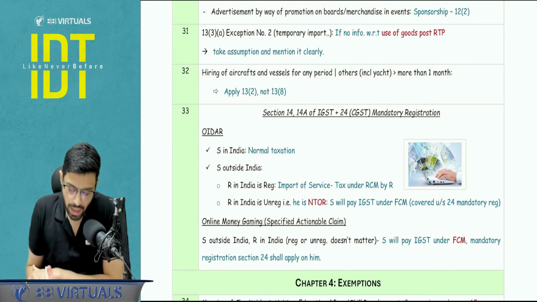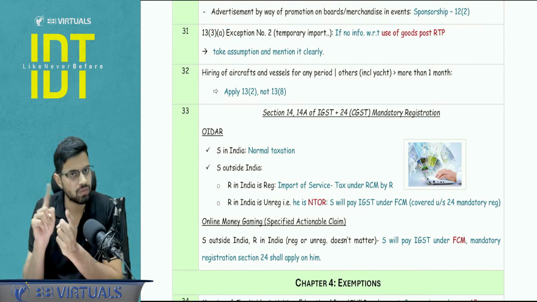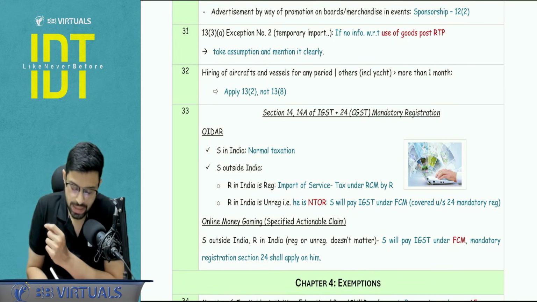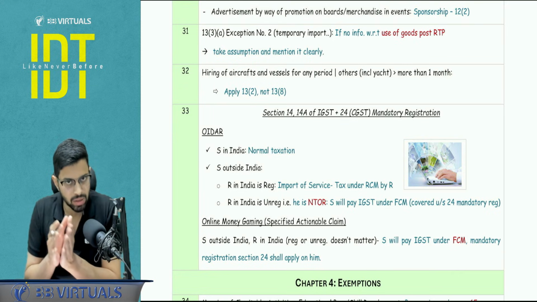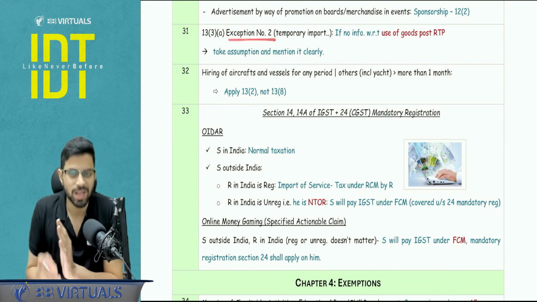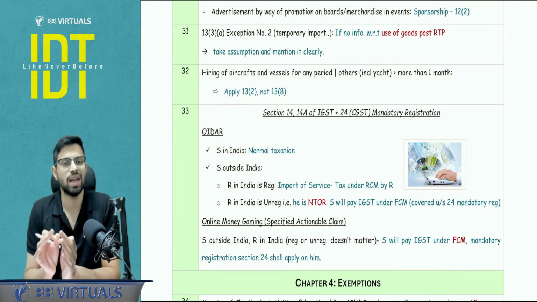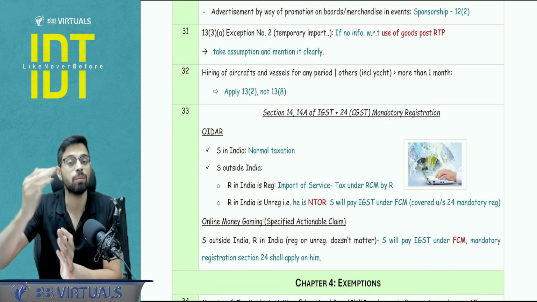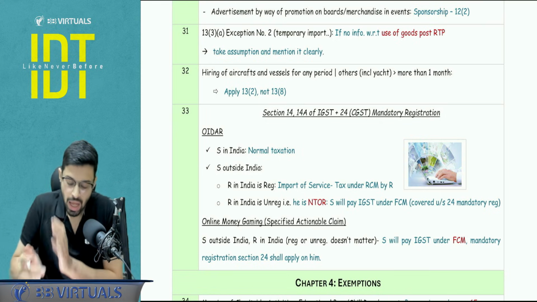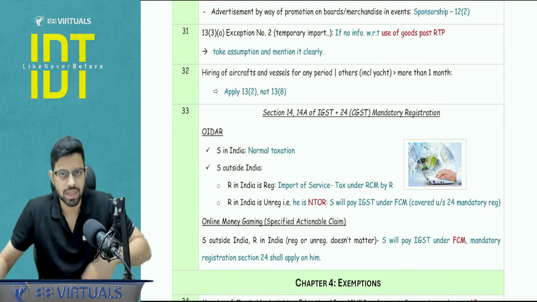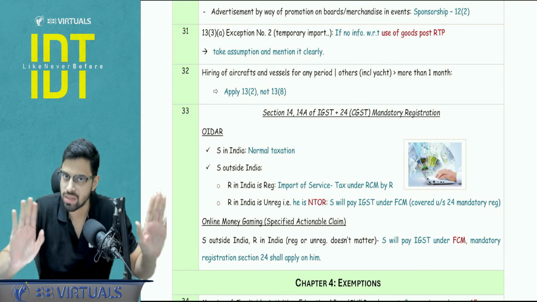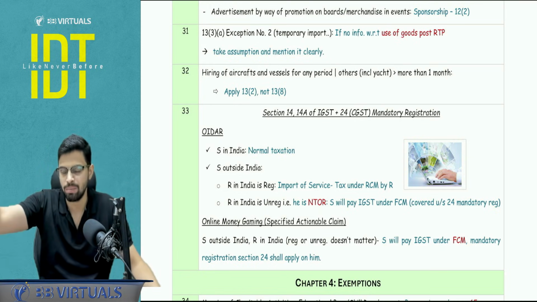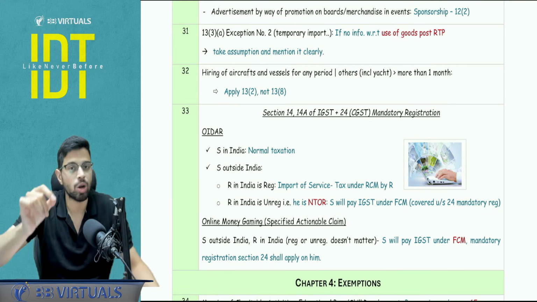Okay, next. Section number 13, that is when location of the supplier or recipient is outside India. In subsection 3, that deals with the performance based services. In clause number A, we deal with respect to the goods, and there is an exception number 2. This is the temporary import into India for the purpose of RTP, repair treatment process, and the goods are then exported back. Now here there is one very essential condition. See, the exception is that here the answer of the place of supply is not where the services are performed, but rather the location of the recipient. But the condition is that the goods should not be used in India.